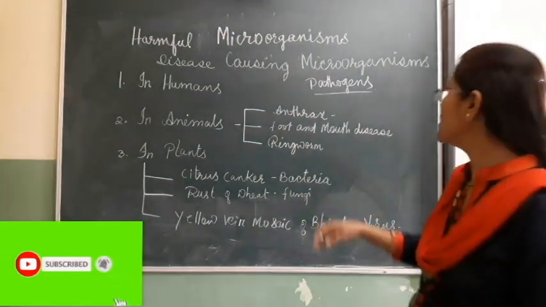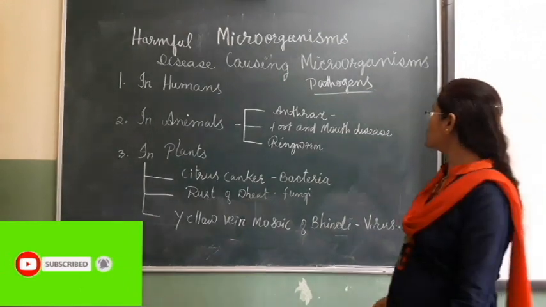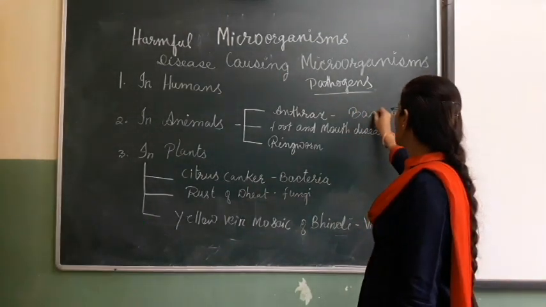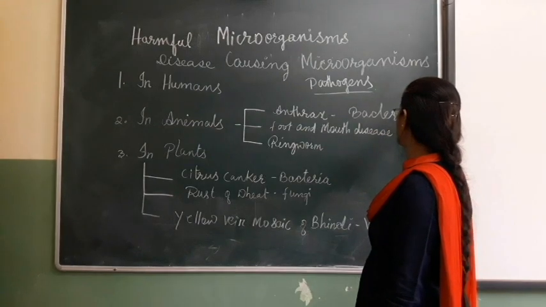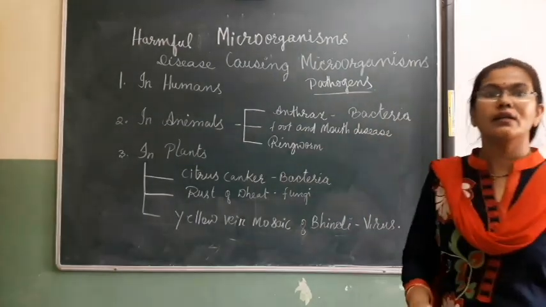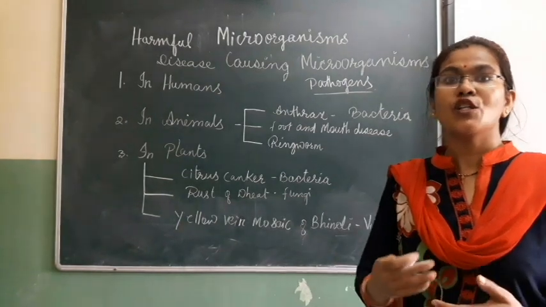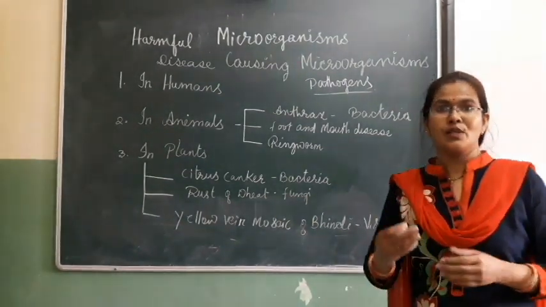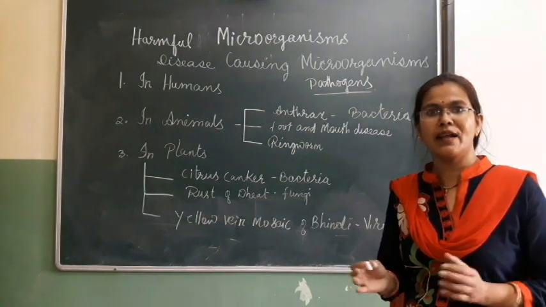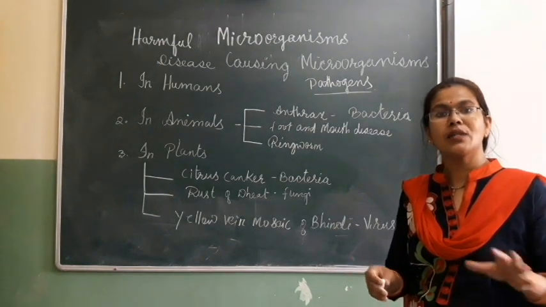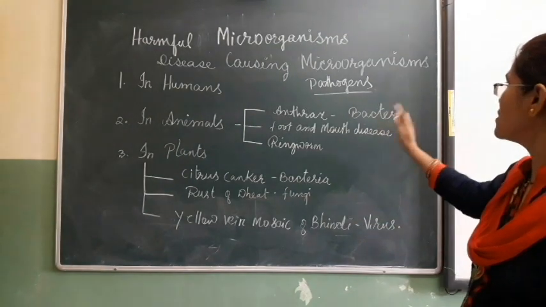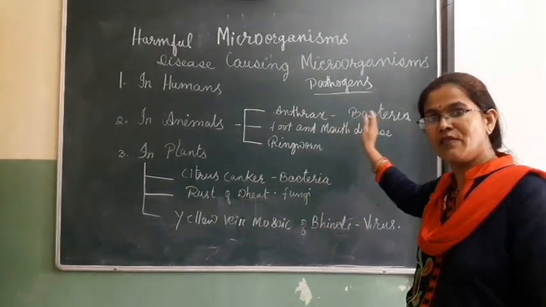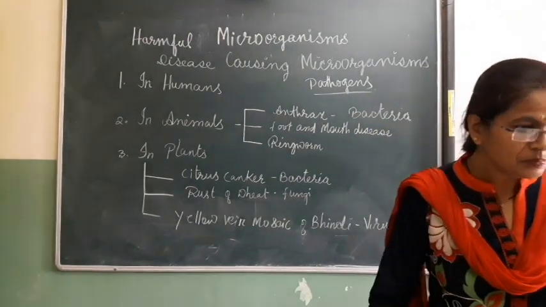Now I am proceeding towards the diseases found in animals. So the first one is anthrax. Anthrax is caused due to bacteria. We have seen in class 7, third chapter, where the hair of sheep, etc. was removed, and the person dealing with the hair of the sheep was having Sorter's disease. That is because of this anthrax bacteria. The disease is caused by one bacteria, anthrax.